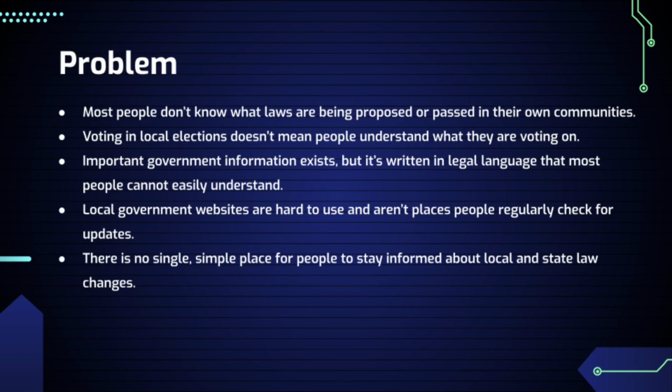Here's the problem. Most Americans don't actually know what laws are being proposed or passed in their own cities. Even when citizens vote in local elections, most don't really understand what they're voting for. This information about what is happening in their local community technically exists, but it's written in legal language that most people can't understand. On top of that, lots of local government websites are hard to use, and people don't regularly check them for updates, like a news source.